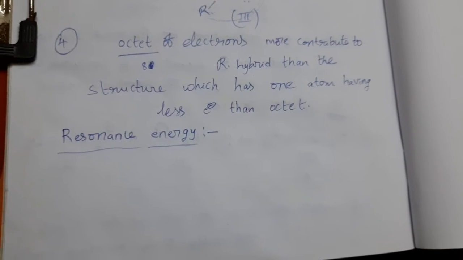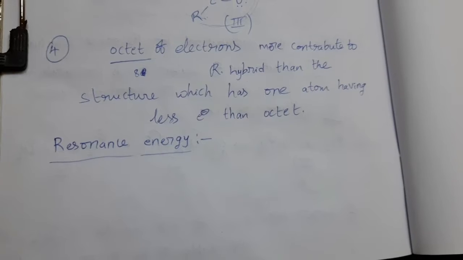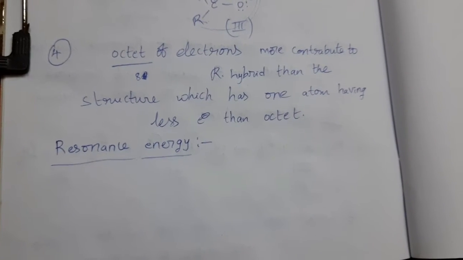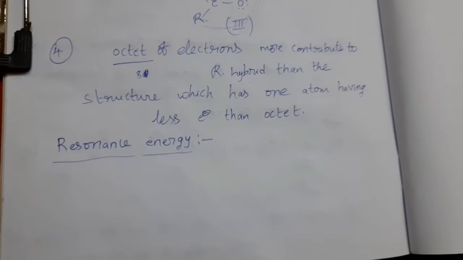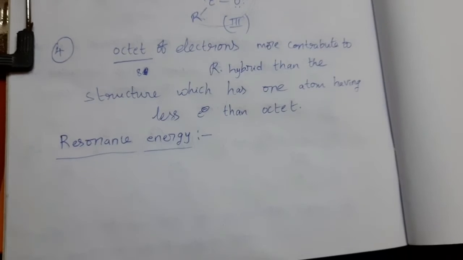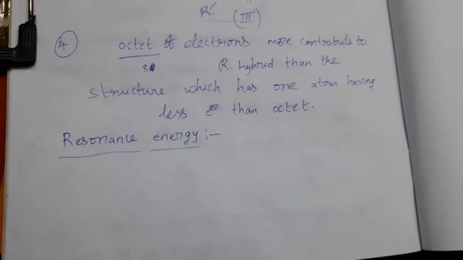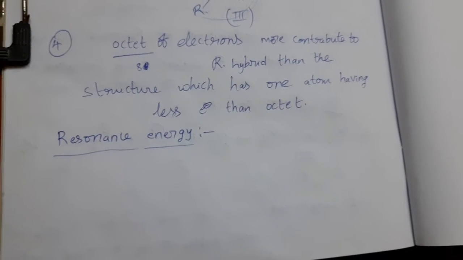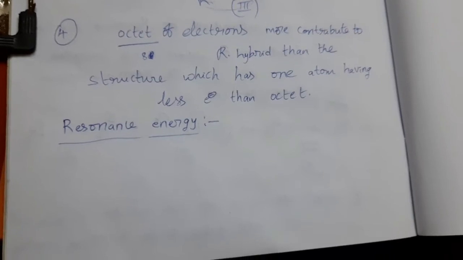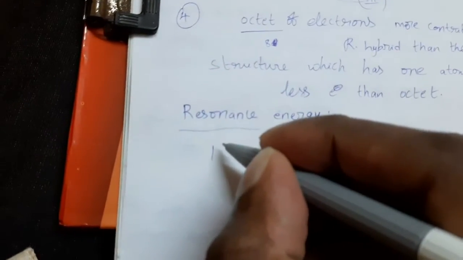Now come to the resonance energy. It is defined as the difference in energy of the most stable canonical structure and the resonance hybrid. Listen carefully. The difference in energy of the most stable canonical structure and the resonance hybrid is called resonance energy. So we can write this: resonance energy.